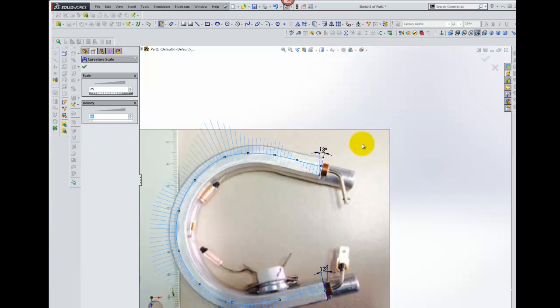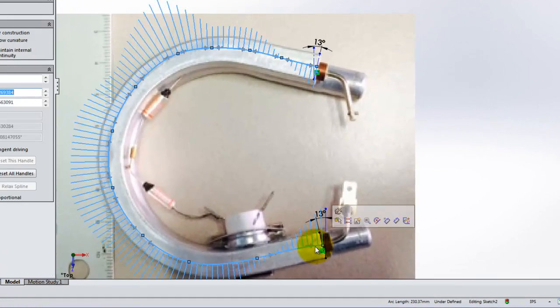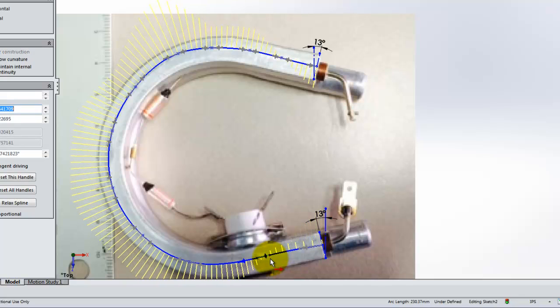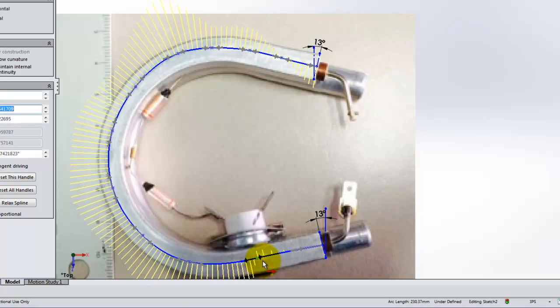Now you can turn on what are called the curvature combs, and these are helpful for telling you where your curvature might be off. One place we can tell is right down here where this is supposed to be a straight line. The center of curvature for a straight line is at infinity, so the curvature there should actually be 0. You can see these little gray arrows appearing along the spline, and those help us control the curvature in certain portions of the spline.